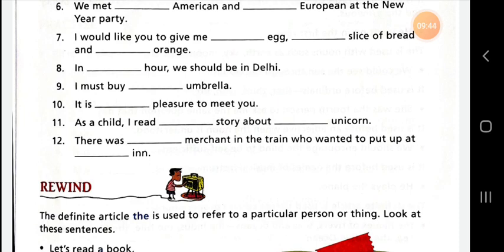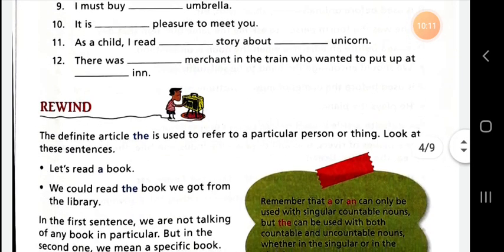Eleven, as a child, I read a story about a unicorn. Twelve, there was a merchant in the train who wanted to put up at an inn. So this exercise is given for your practice.